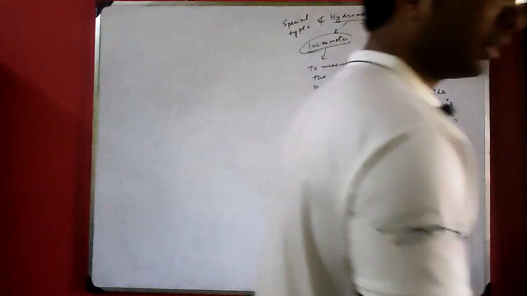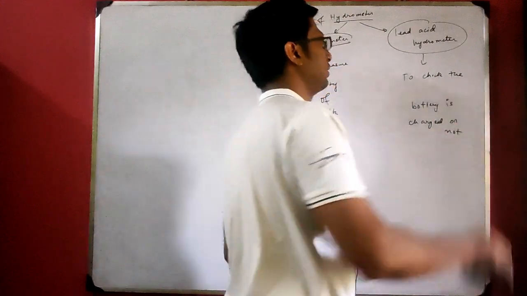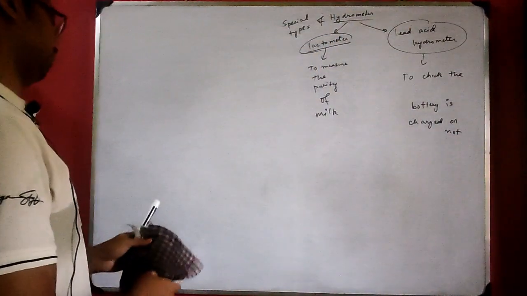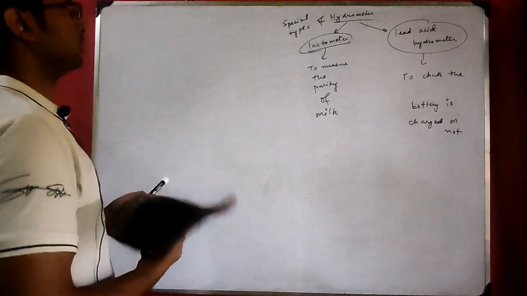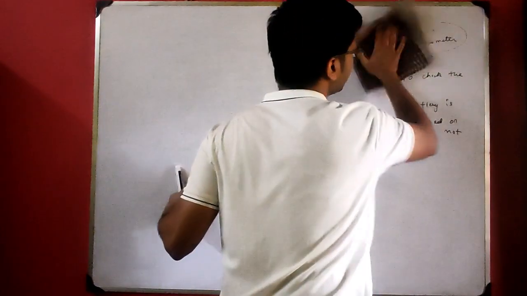It's not only automobile, any battery, whether it is charged or not. To check whether the battery is charged or not, you are using a lead acid hydrometer. So a hydrometer gives you directly the value of density.